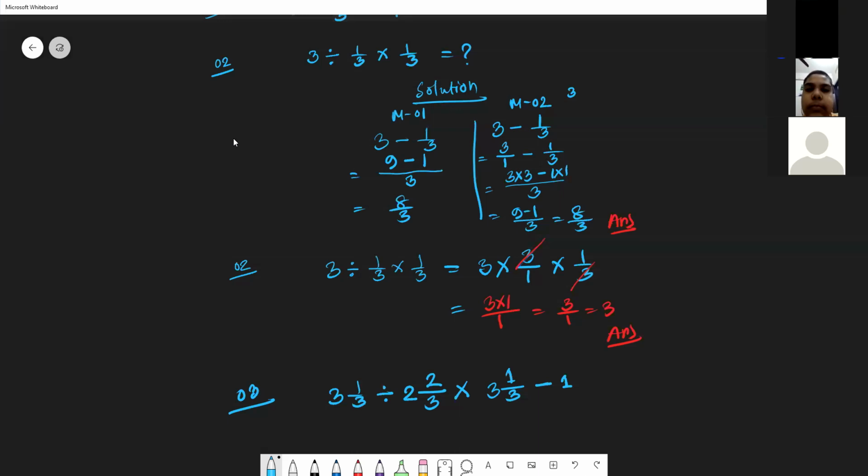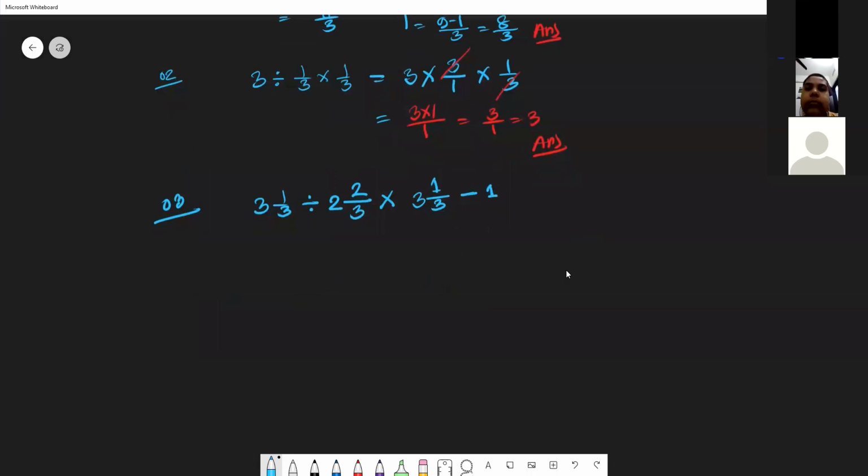Talha bin Jaman, your answer is 4? The answer is 24/6. Okay. Let me review. First, there are operations. First, we will convert these mixed fractions into improper fractions. So this one will be here: 3 times 3 is 9 plus 1, 10/3. Then divide. And 3 times 2 is 6, plus 2, sorry, 8/3. And multiply: 3 times 3 is 9, plus 1 is 10/3, and minus 1.